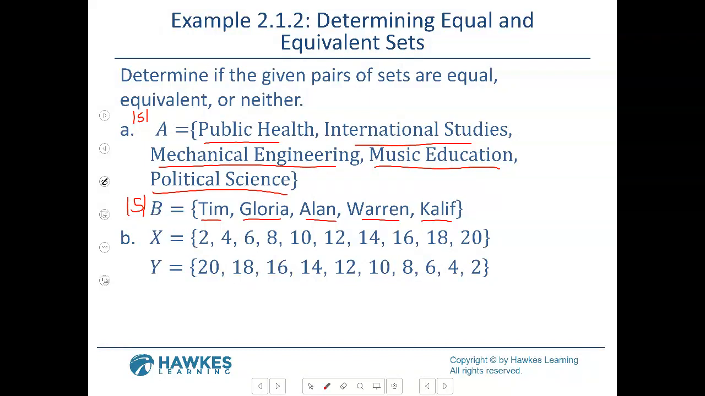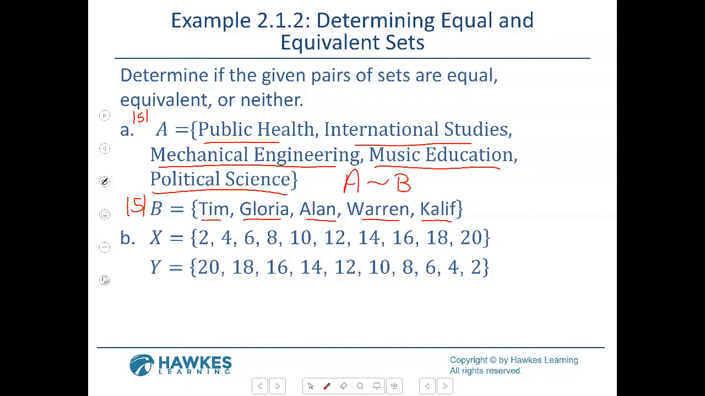They would be equivalent, but they're not equal, because does public health equal Tim? Does international studies equal Gloria? No. But they have the same number of elements, so therefore they will be equivalent but not equal. So you would have to write A equivalent to B. So you have to think about it like that. Are they equal? Like, do we have the same thing? That's what you want to know.